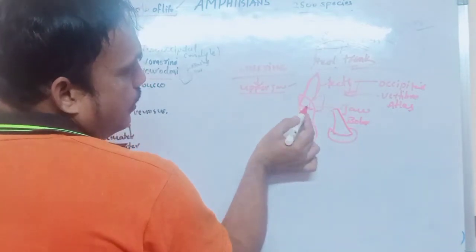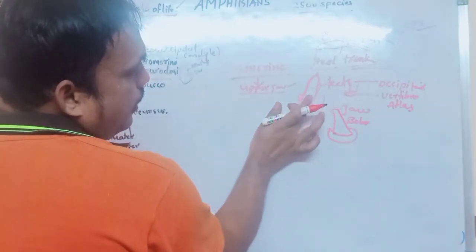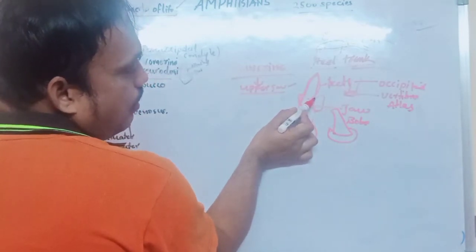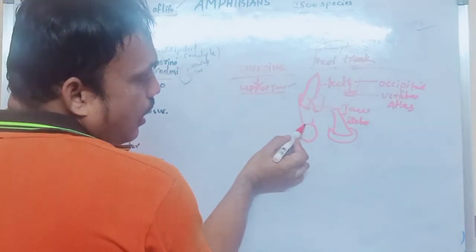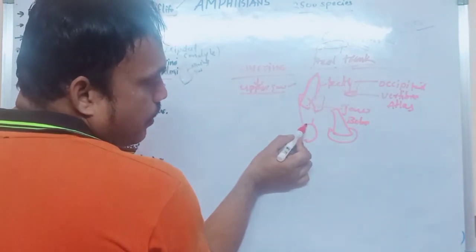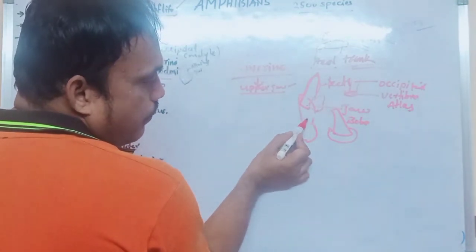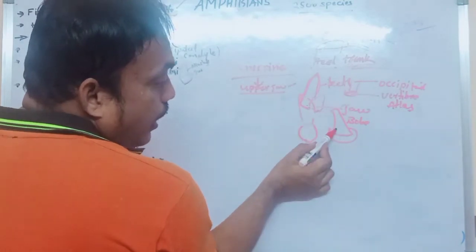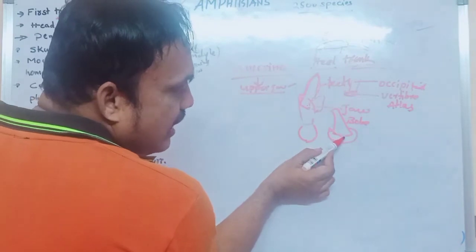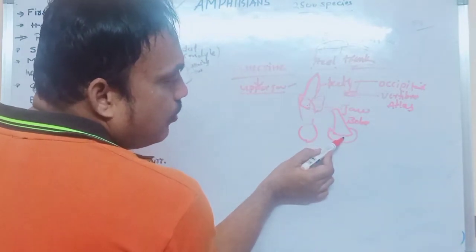Try to understand: teeth attached to the side part, the inner part of the jawbone, are pleurodont. Acrodont means the upper part, where the teeth are attached. And thecodont means the teeth are inside, in the inner part of the jawbone.